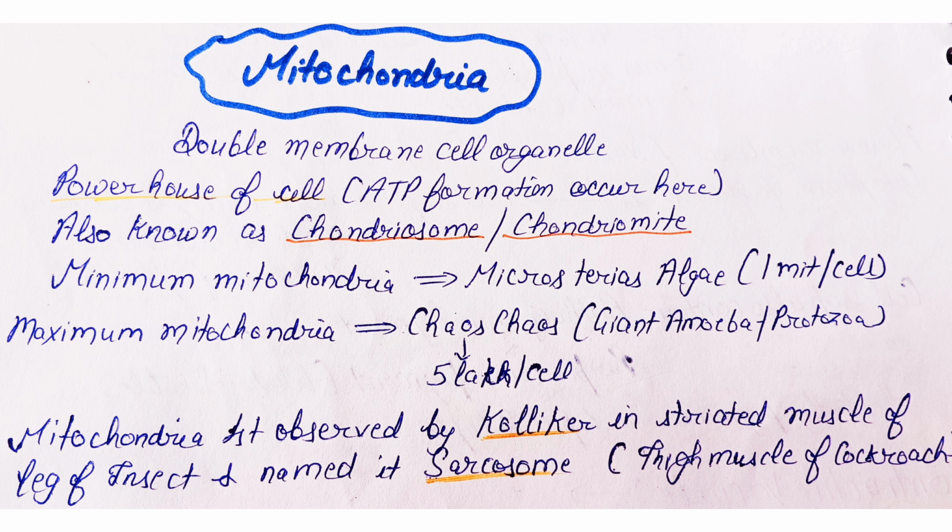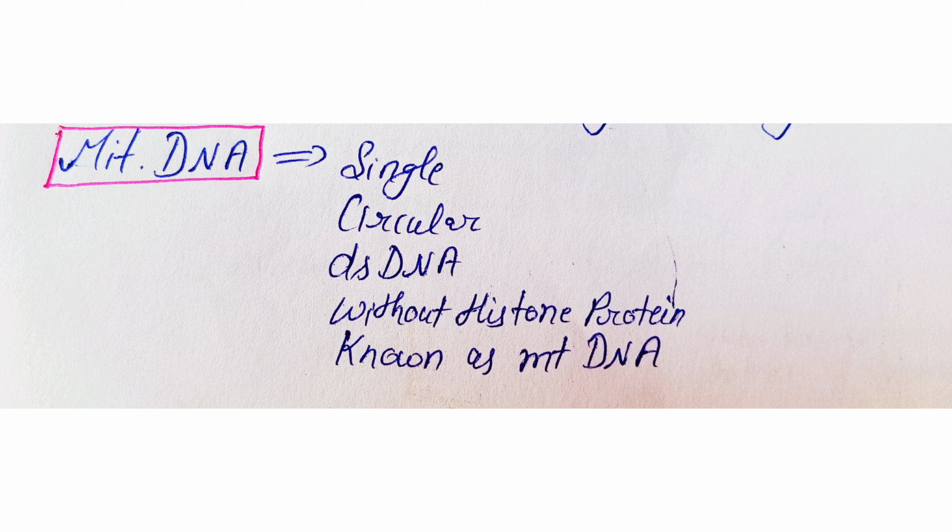Mitochondria was first observed by Kolliker. He observed it in the striated muscles of the leg of an insect. He named mitochondria as sarcosomes. Mitochondria is a semi-autonomous cell organelle, so it has its own DNA. The DNA in mitochondria is single, circular and double-stranded. Also, it is without histone protein and is known as mitochondrial DNA.